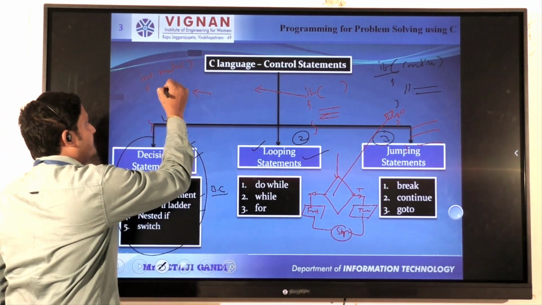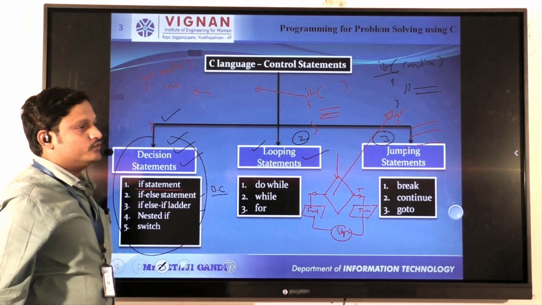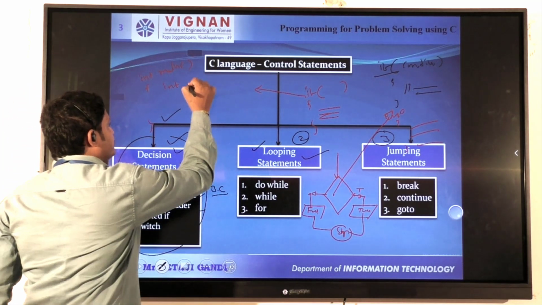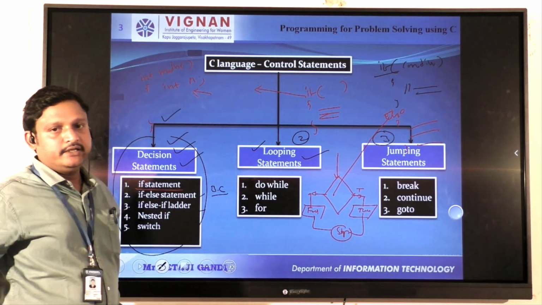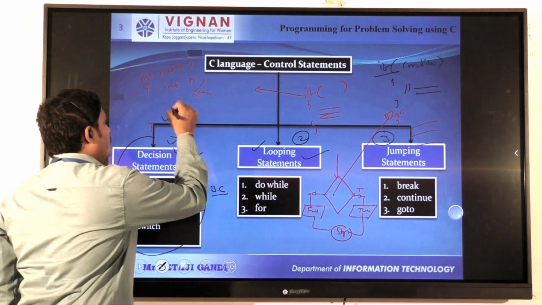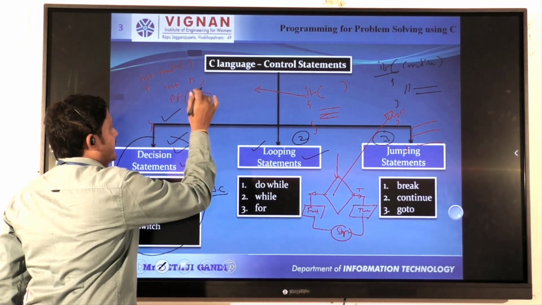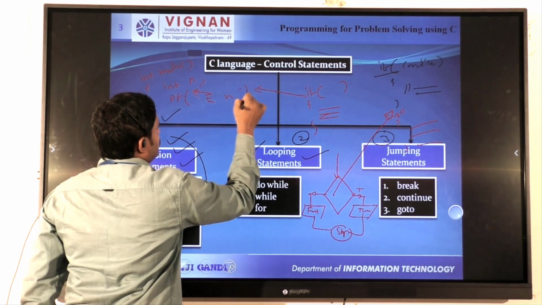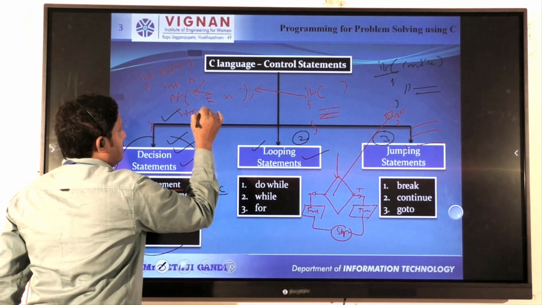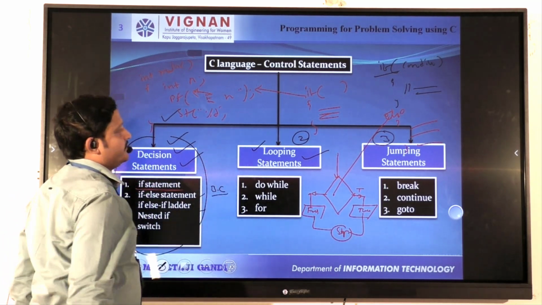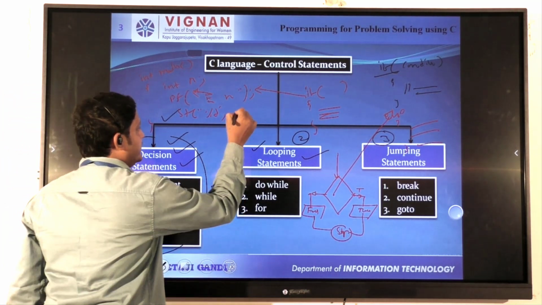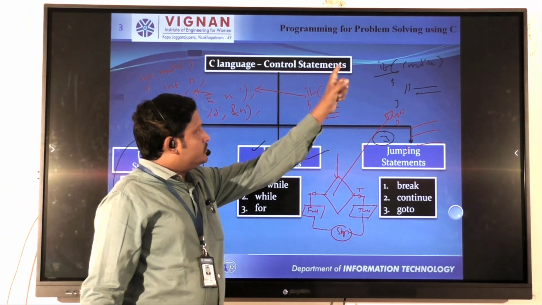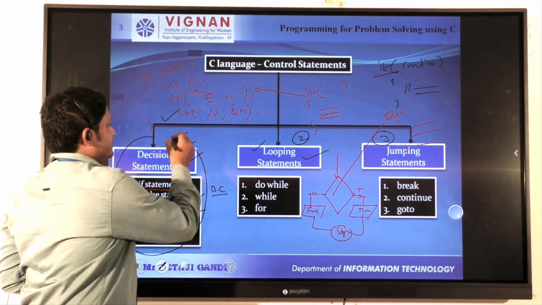First of all, every program starts execution from main. In main, the first statement is the declaration part: int n. The declaration part is over. Now we read the n value, so enter the n value. Now scanf with %d, since it is an integer data type; the format specifier is %d with &n. Now the control part can be entered here.